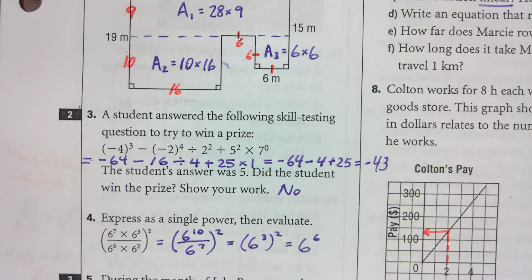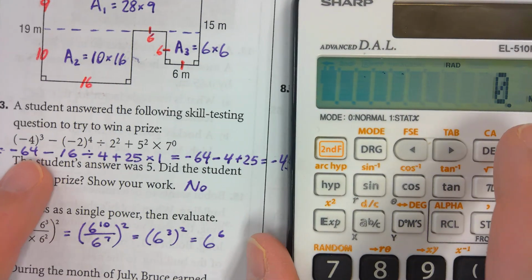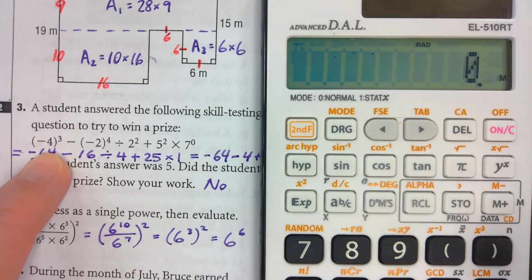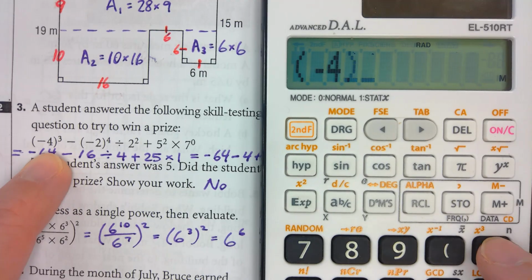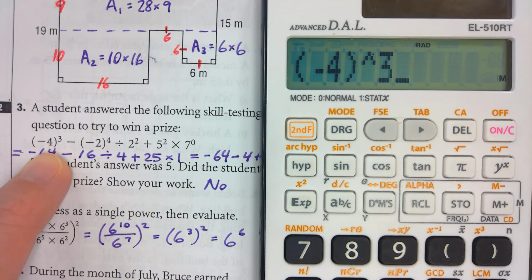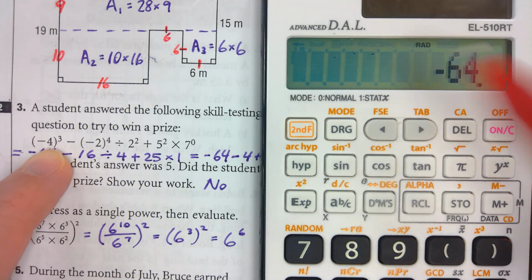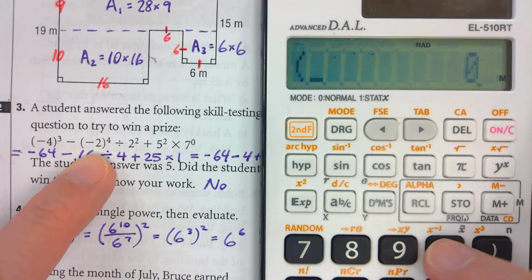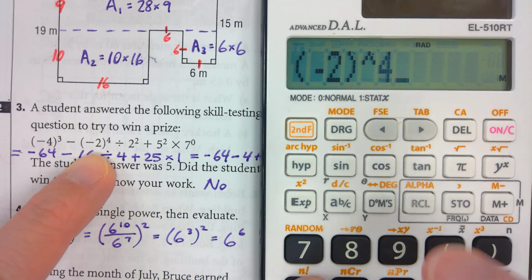The key right here, remember you get to use a calculator. So if you see brackets, make sure you put brackets. So -4 in brackets to the exponent 3. Does it give me a positive or negative answer? Negative, because a negative inside the bracket to an odd exponent gives you that. What about -2 to the exponent 4?